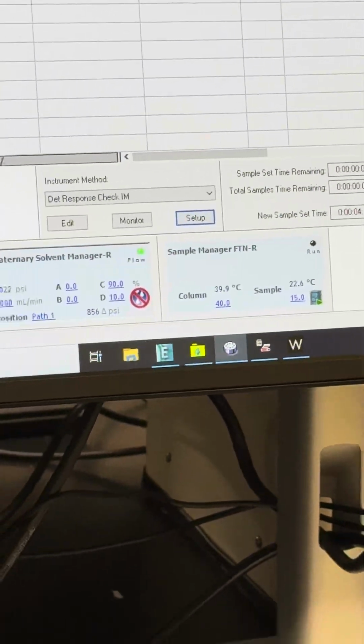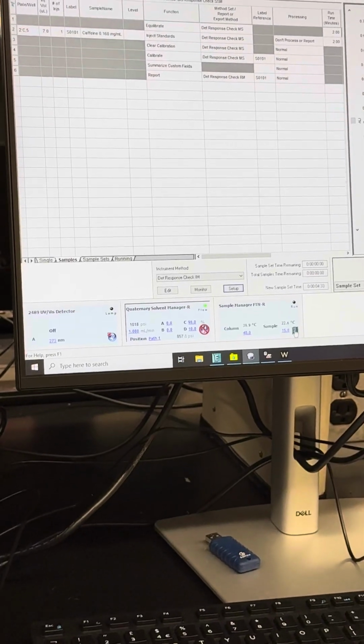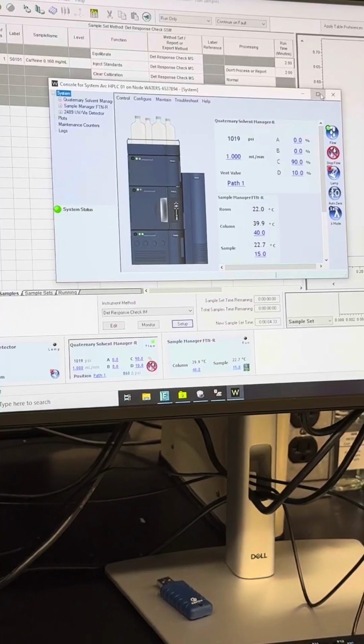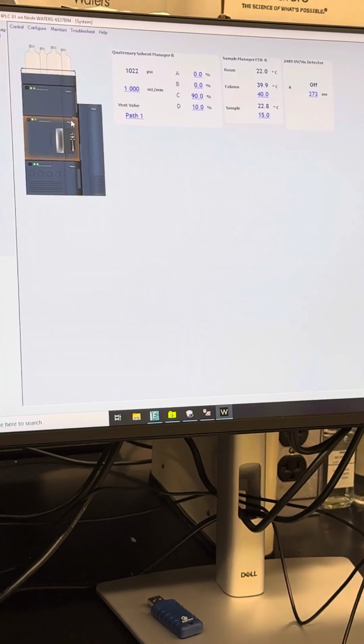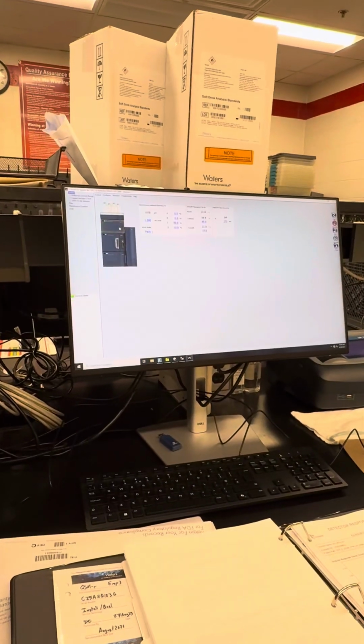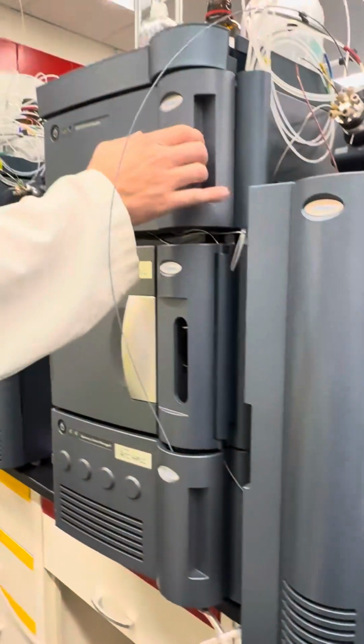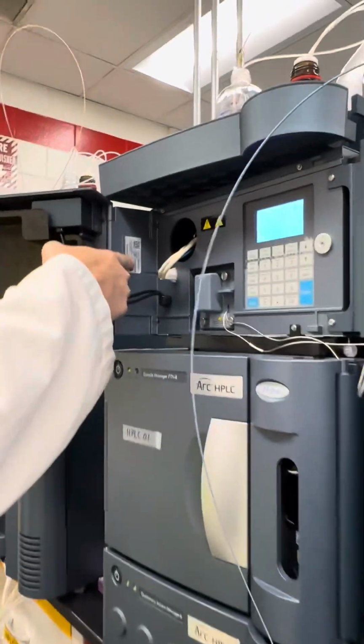Okay, so this is kind of your console. But the cool thing as well is if you hit this button right here, it will open up the big console. So this is where you're going to be able to find your serial numbers. You can see a serial number on here, but they're also physically on the instrument itself. So the detector, your serial number is right there.